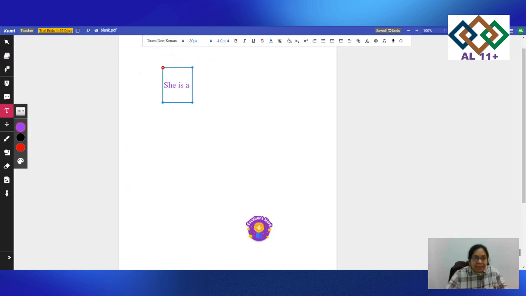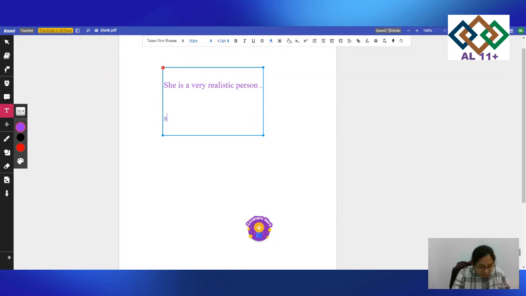I'm writing the sentence again for you so that you could continue describing it. She is a very realistic person. Describe more about her. How would you describe more about this person?